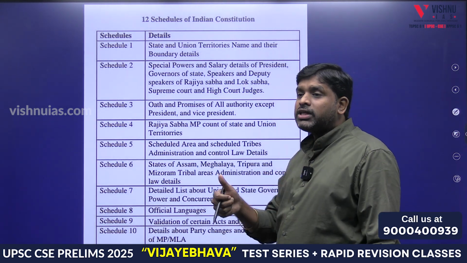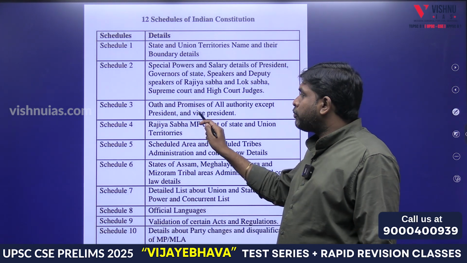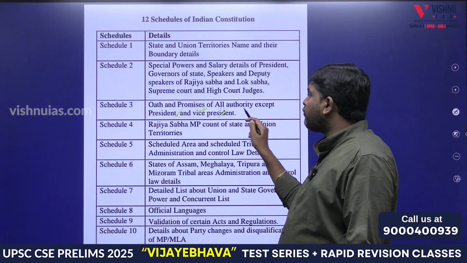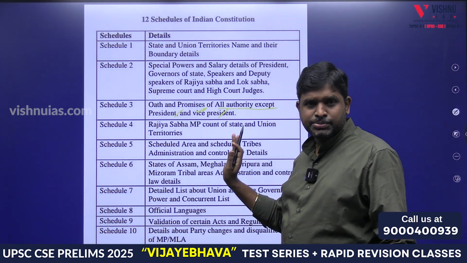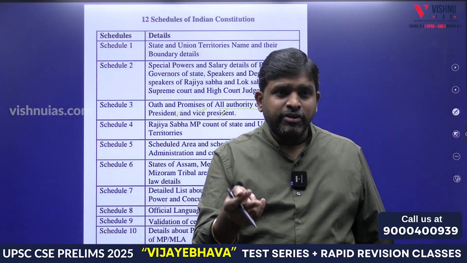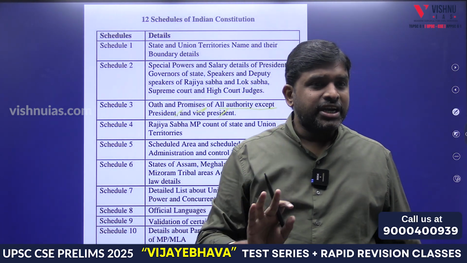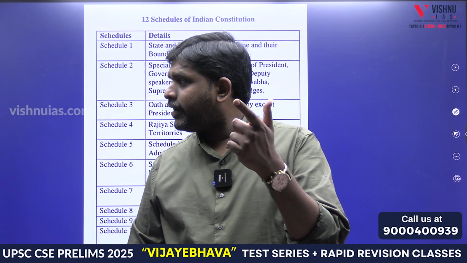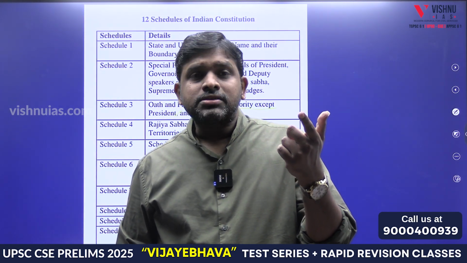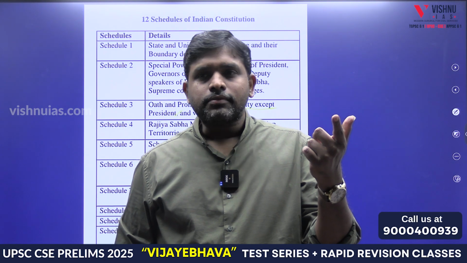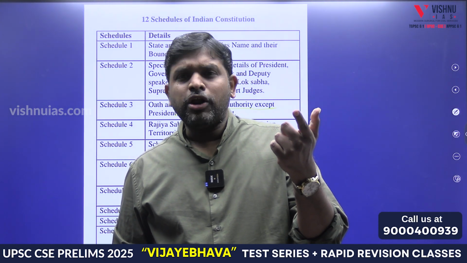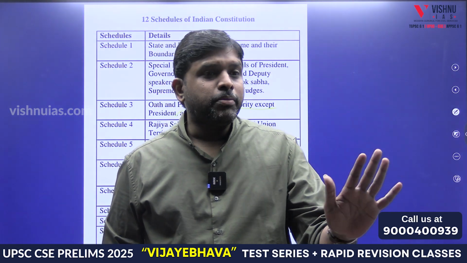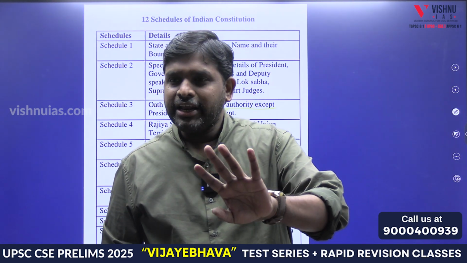Schedule 3. Oath and promises of who? President and Vice President. All authority except President and Vice President. First, Union and its territory. Second, salaries and allowances. Third, what? Oaths and promises except President and Vice President.